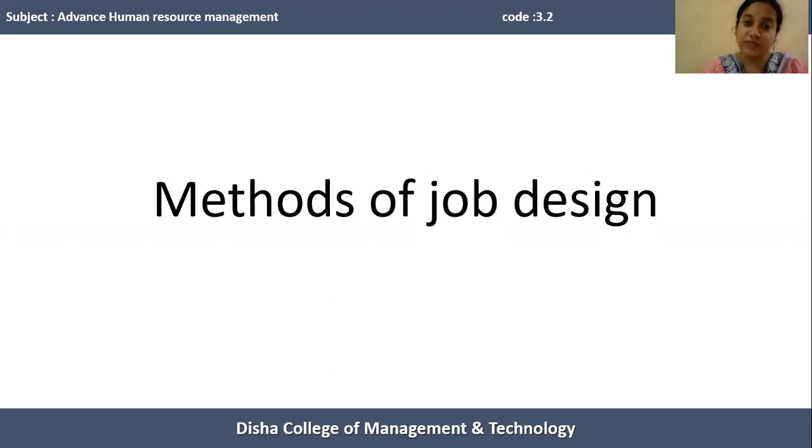In our last class, we discussed three methods or techniques of job design, that is work simplification, job rotation, and job enlargement. Today, we are going to discuss another method or technique of job design, that is job enrichment. So, before starting today's concept, let me remind you of these three methods or techniques of job design.